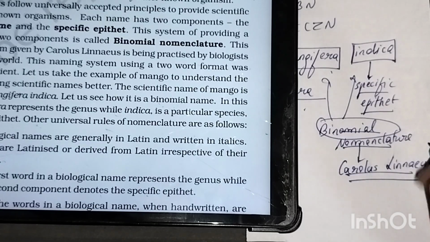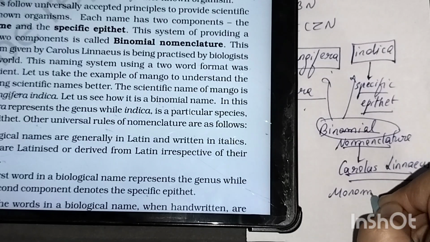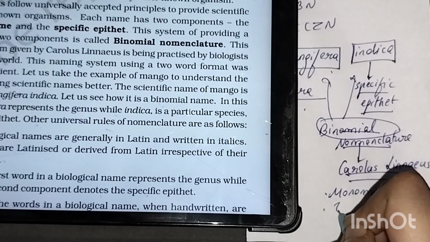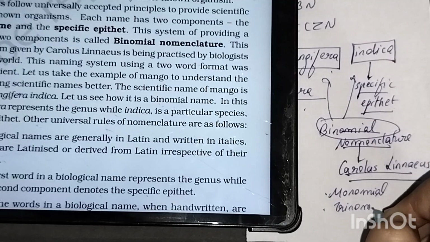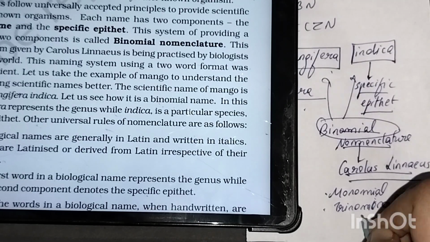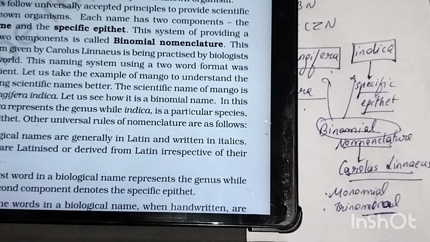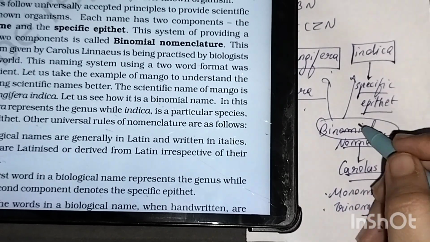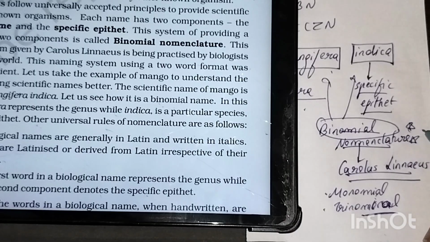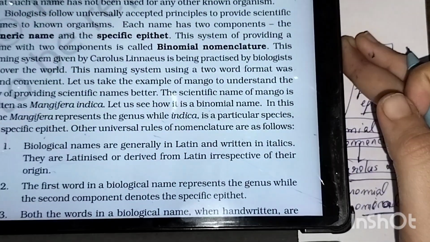Before Carolus Linnaeus, there were other scientists who gave their own names, like monomial nomenclature. We have trinomial nomenclature also, but this is not in your state syllabus, so I'm not going that deep into them. All these exist, but they were given by other scientists. The widely accepted naming of organisms was given to binomial nomenclature, which was given by Carolus Linnaeus. You have to remember these names.